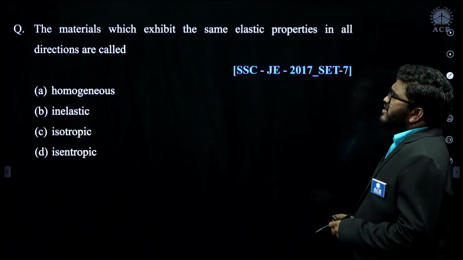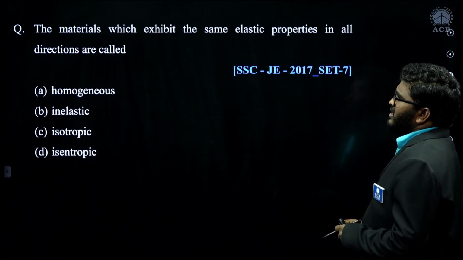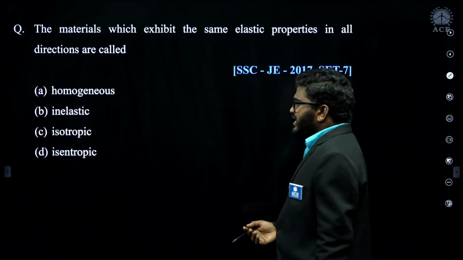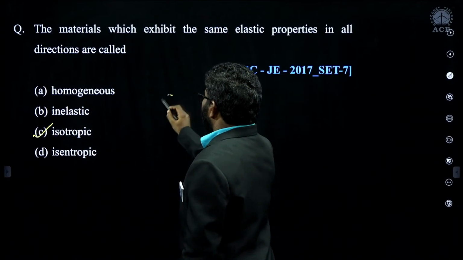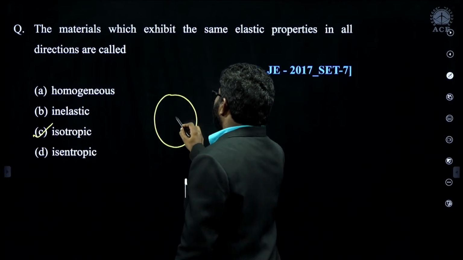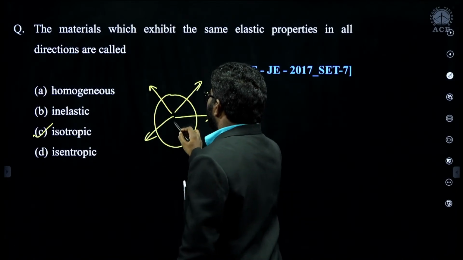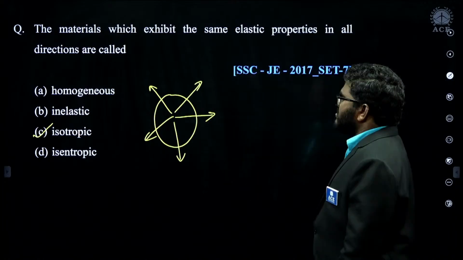Now, the material which exhibits the same elastic properties in all directions, we call it isotropic material. Remember, if the material properties are the same in all the directions, we call it isotropic material. C is the correct answer.